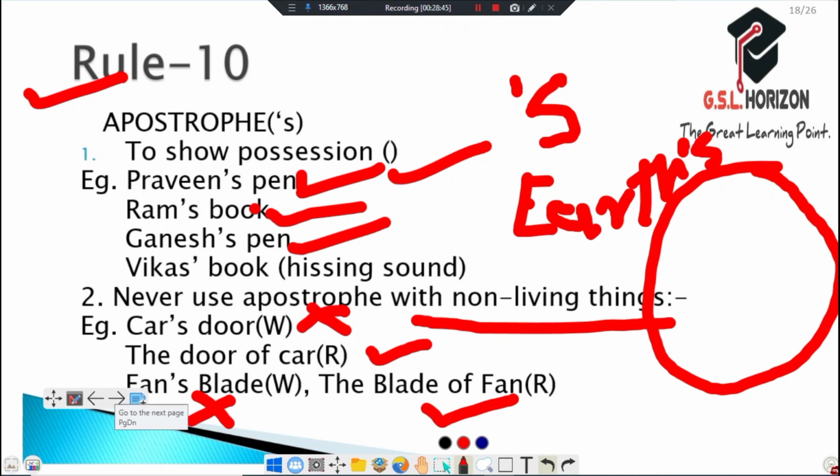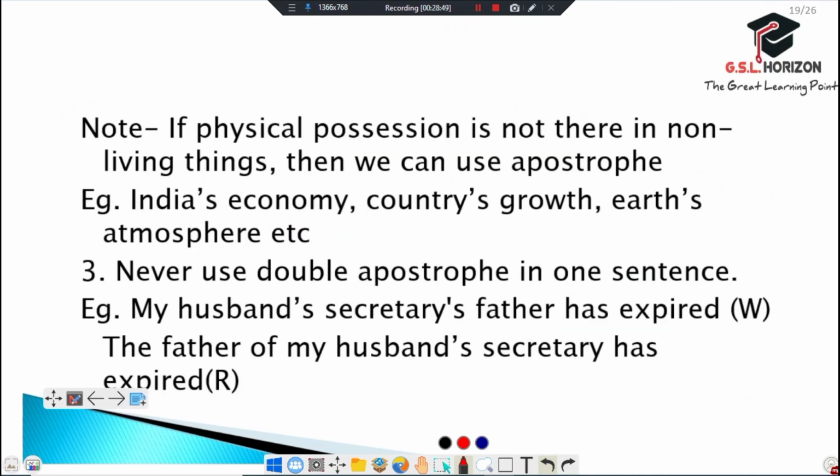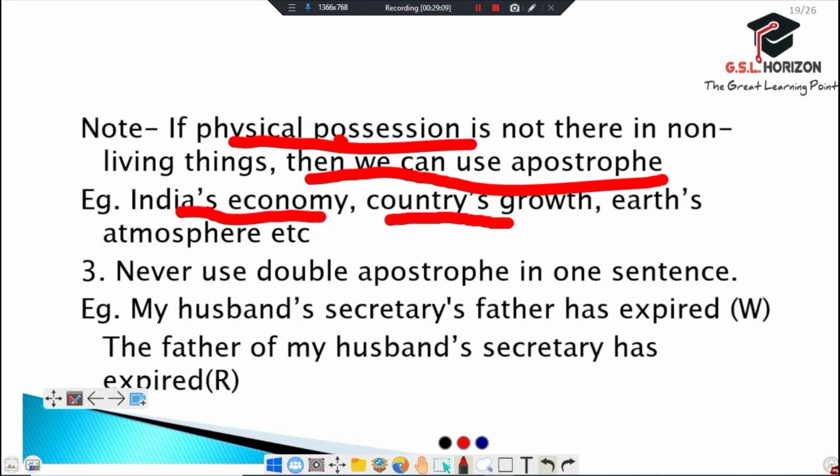It becomes incorrect. Note: if a physical position is not there in a noun, in non-living things, then we can use an apostrophe. If there does not come any physical position, like India's economy, country's growth, Earth's atmosphere, etc. In these sentences, there isn't any physical position. So we use India's economy, country's growth, or Earth's atmosphere, etc.